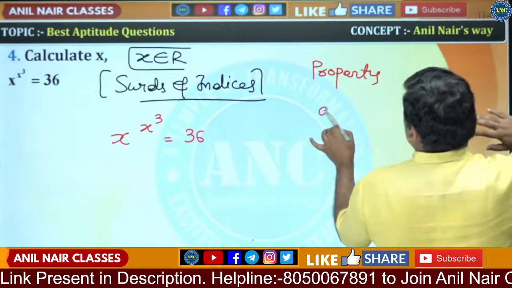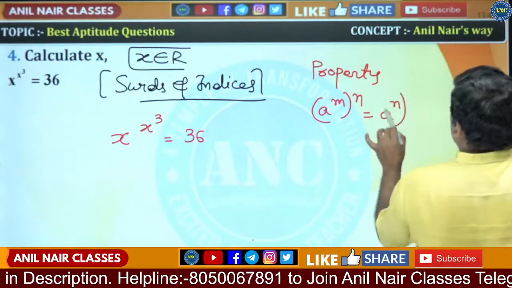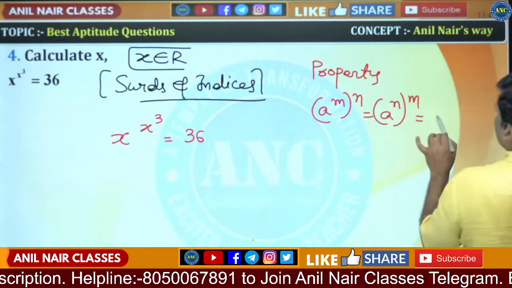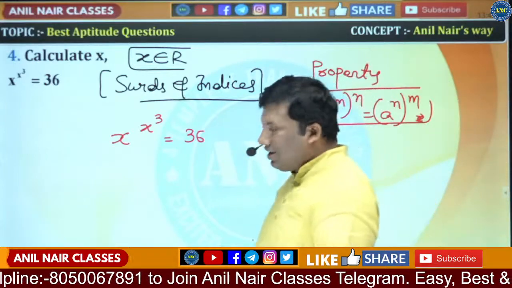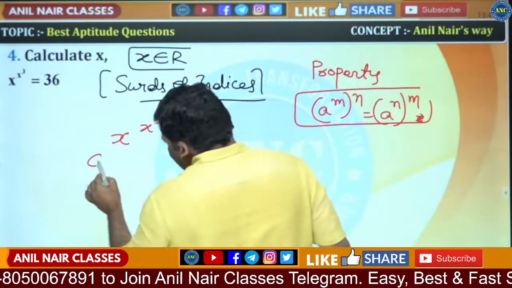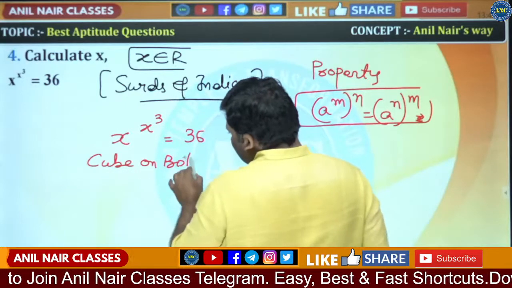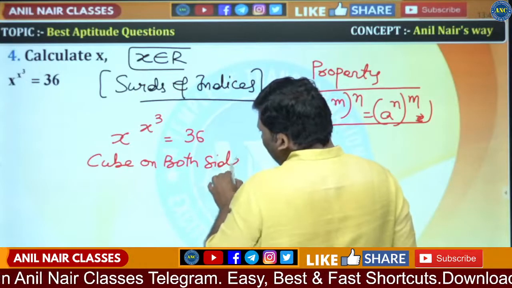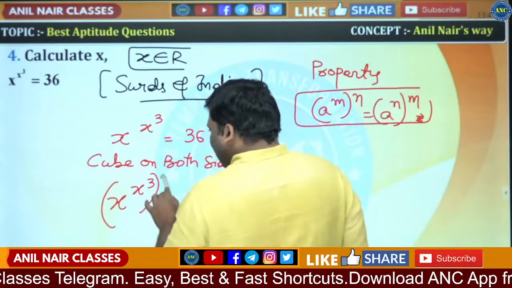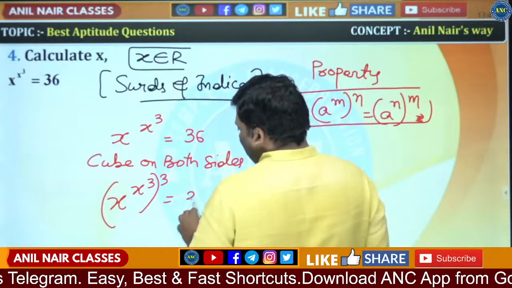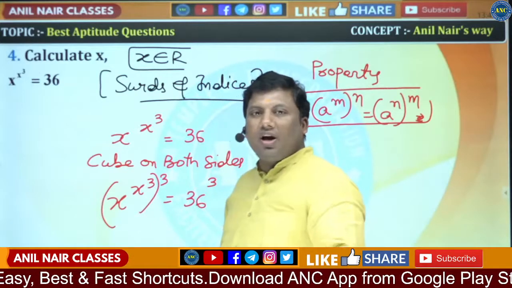There is a property: a power m, power n, is a power m into n. So what I will do is cube both the sides. If I cube both the sides, x power 3 power 3 is equivalent to 36 power 3. Are you all with me?